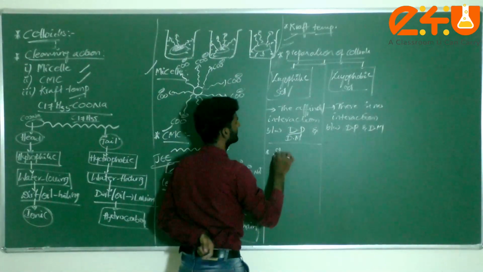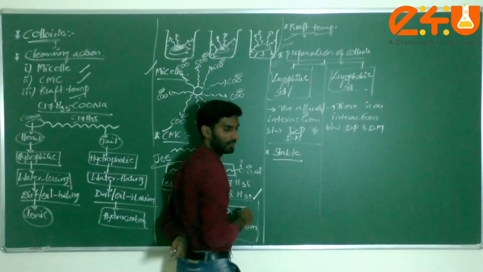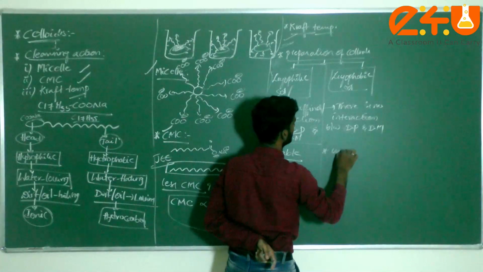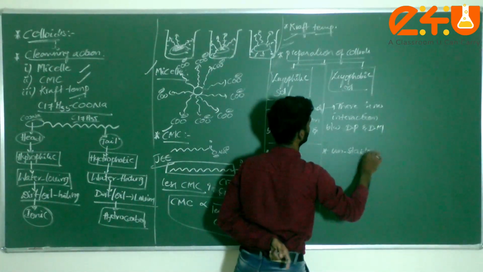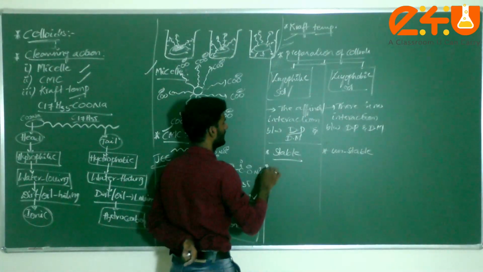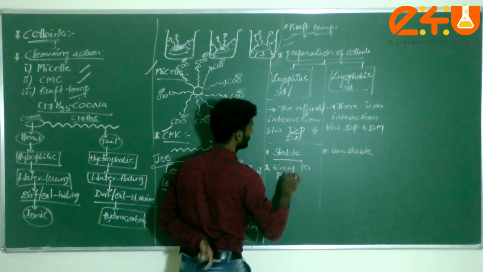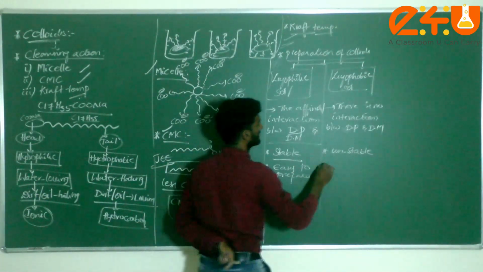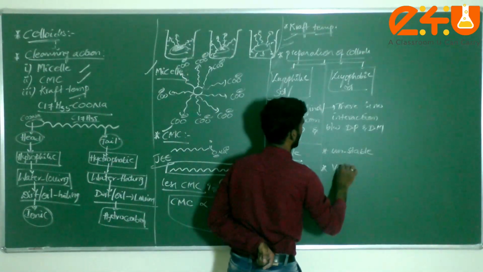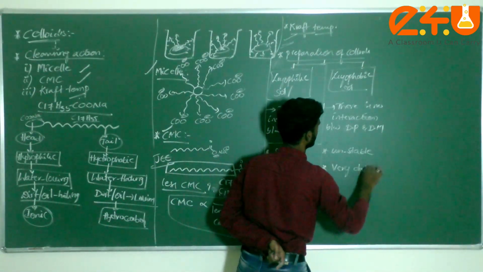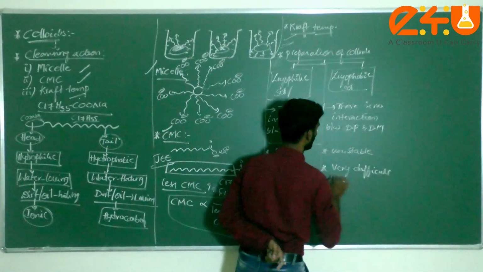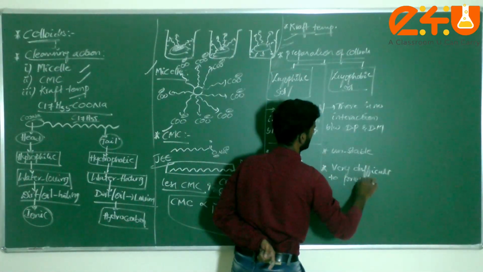Next, lyophilic is more stable, but lyophobic is unstable, or less stable. Lyophilic is easy to prepare, but lyophobic is very difficult to prepare.